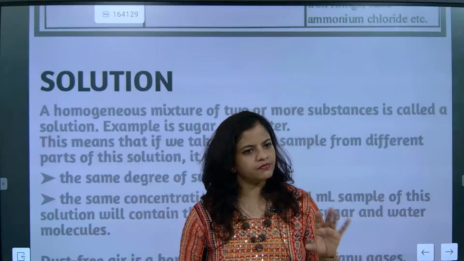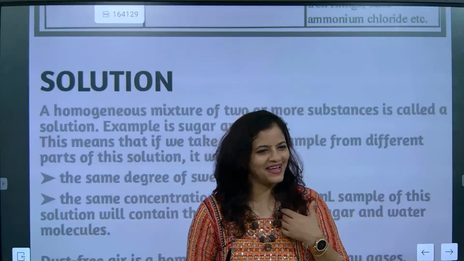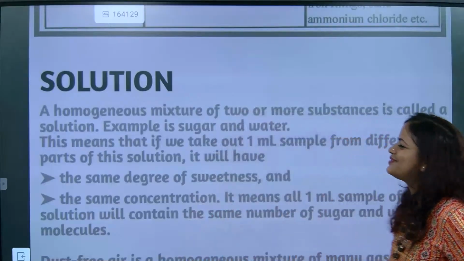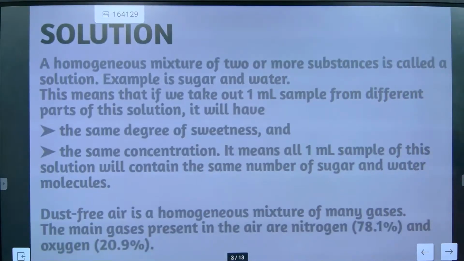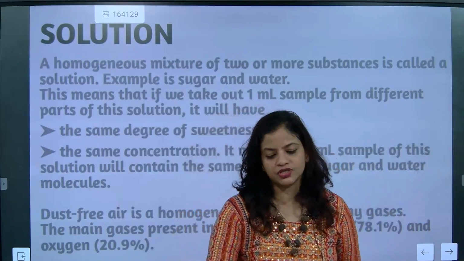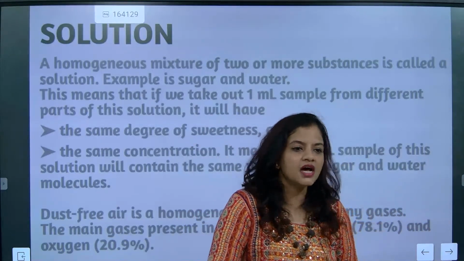I understand. I understood. You understood or not? Understood. So now the same concentration means you need to understand that in the entire solution, the concentration remains the same.